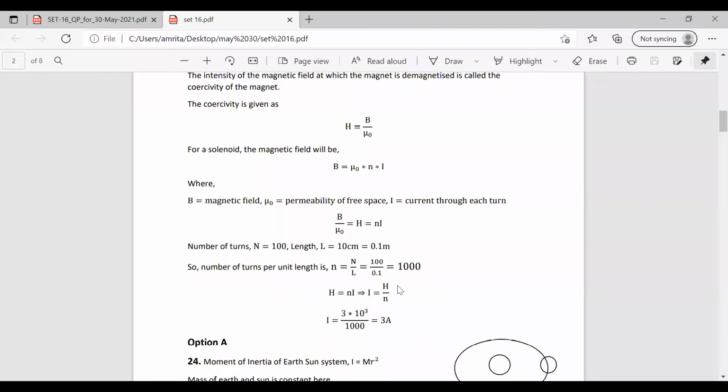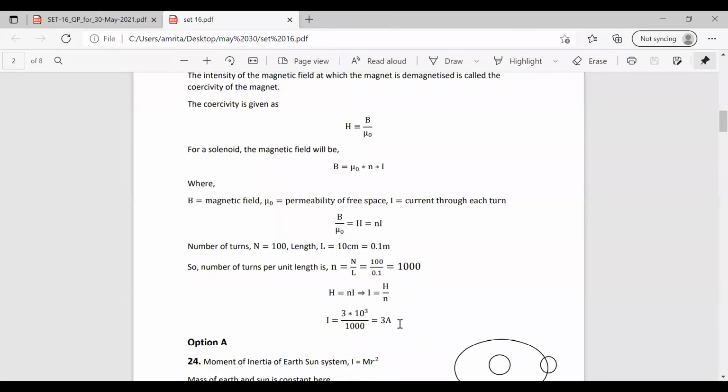We have the equation H is equal to B by mu 0, but we have to find it in terms of current. So we substitute the magnetic field as B is equal to mu 0 n I, finding the number of turns per unit length using the number of turns and the length given. We directly substitute the values of the coercivity and the number of turns per unit length, and we can find the current.